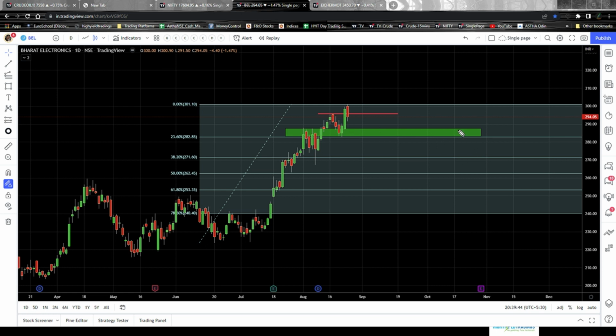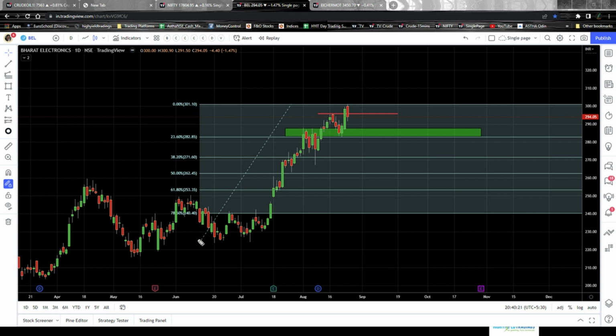Now, the green zone that you see here is actually a support zone. So what might happen right now is the stock might move down till this green zone, or it might even pierce this green zone and come inside. Then it might take a support and move up further like this. Now, this green zone is actually an area of confluence. Now, what is the area of confluence? Let me just briefly describe that to you.